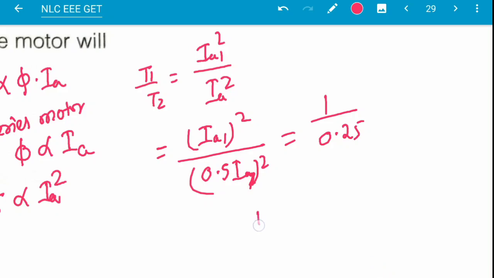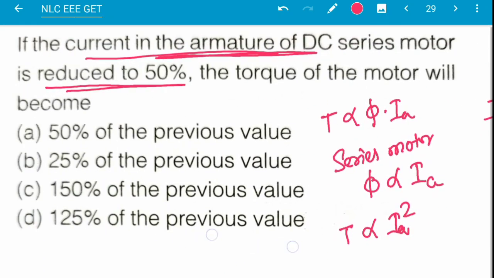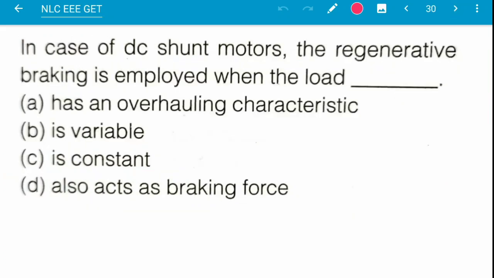So T2 will be equal to 0.25 of T1. The answer will be 25% of the previous value, option B.